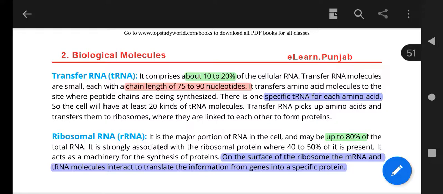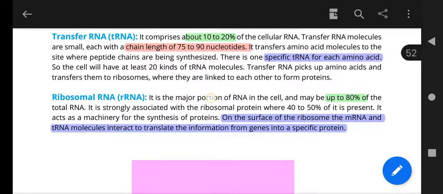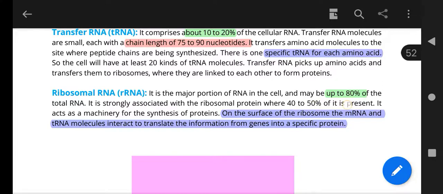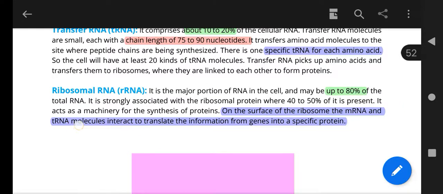Actually, on the surface of the ribosome, it transfers the amino acids for the formation of proteins. And the next is ribosomal RNA. It is a major portion of RNA in the cell, up to 80%, and it is strongly associated with the ribosome; as the name represents, 40 to 50% of it is present. It acts as machinery for the synthesis of proteins. And the next line is actually the main thing: on the surface of ribosomes, the messenger RNA and transfer RNA molecules interact to translate the information from genes into specific proteins.